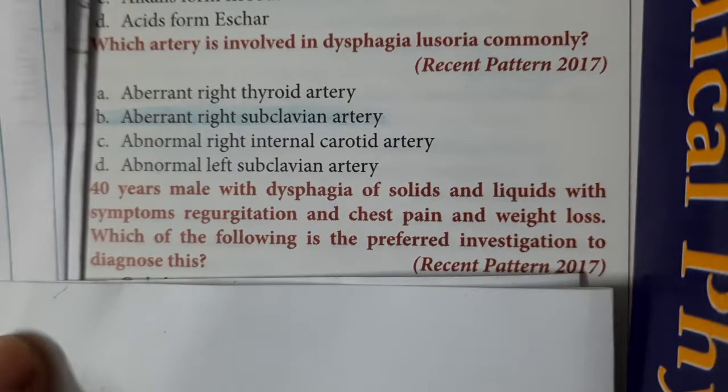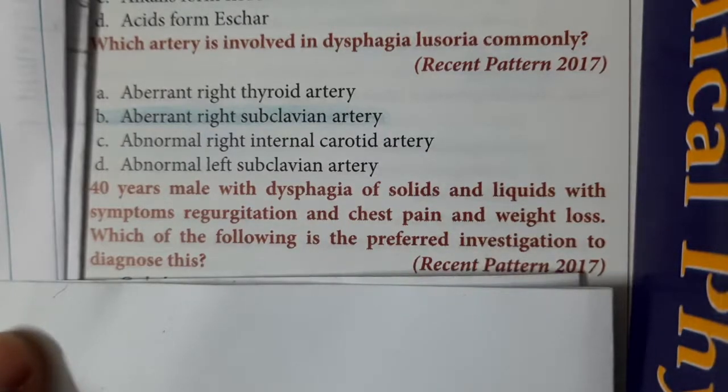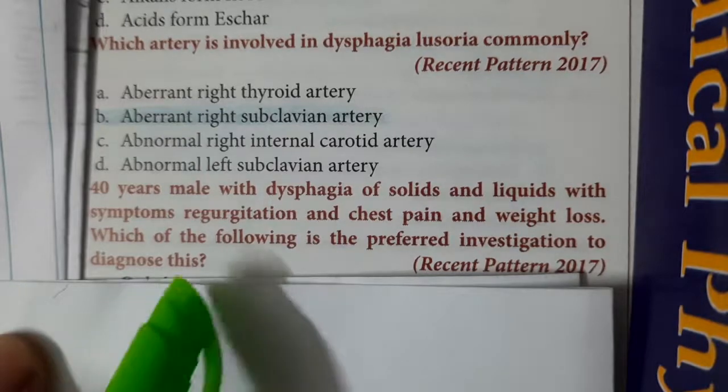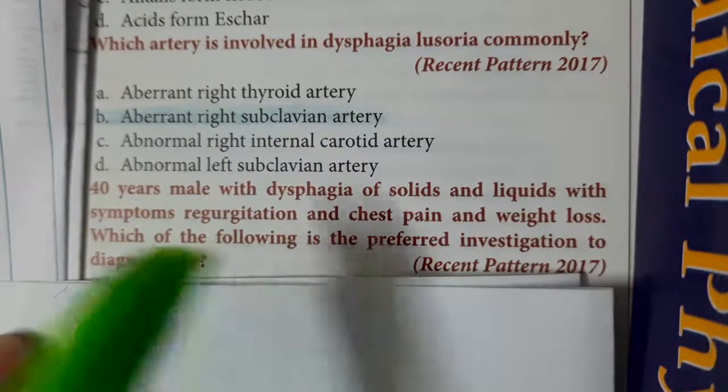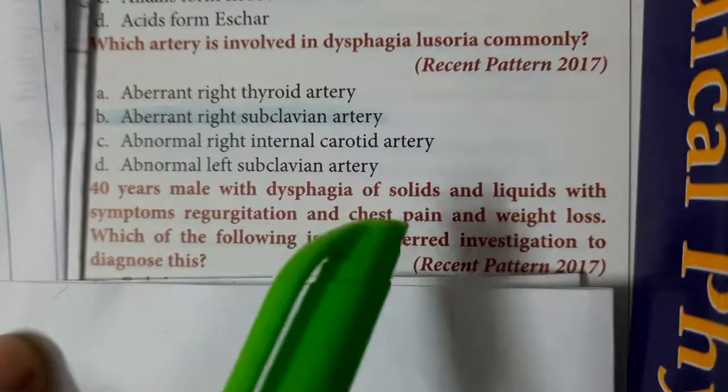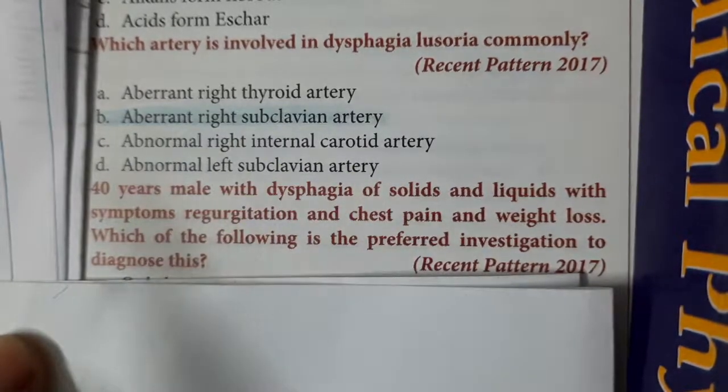We have to suspect malignancy, but weight loss can be seen in malignancy and also in achalasia cardia. Here there is regurgitation. In malignancy, you will not see the symptom of regurgitation. So regurgitation and chest pain with dysphagia points towards achalasia cardia.